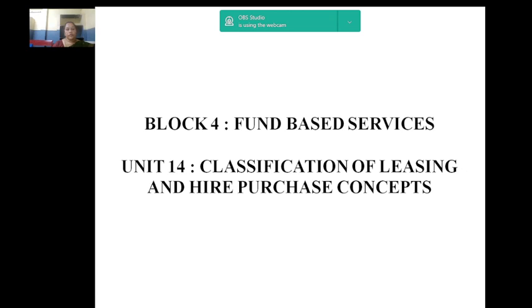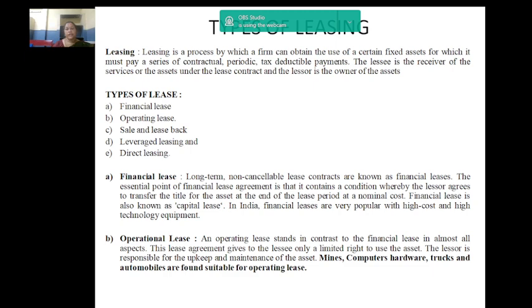We are going to see unit number 14, classification of leasing and hire purchase concepts. This is from block 4, fund-based services. Before entering into the topic types of leasing, we will have a general recap.